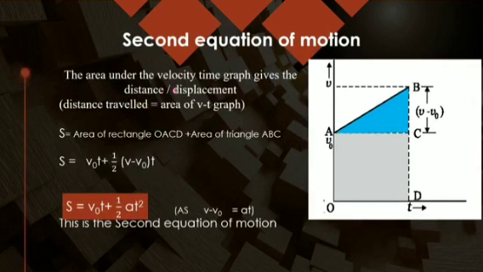When I have to take the second equation of motion, I have to take the area under the graph. Area under the v-t graph gives me the distance or displacement.